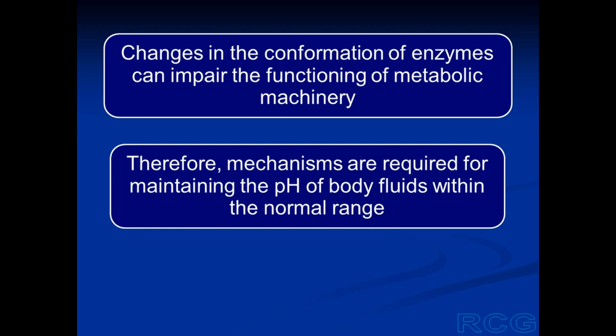And altered catalytic activity of the enzymes can impair the entire metabolic machinery. Therefore, we require mechanisms to maintain the pH of body fluids within the normal range so that the electrically charged biomolecules can perform their functions normally.